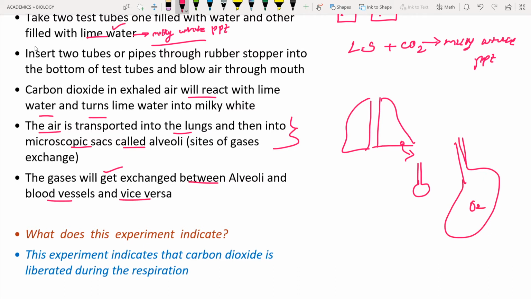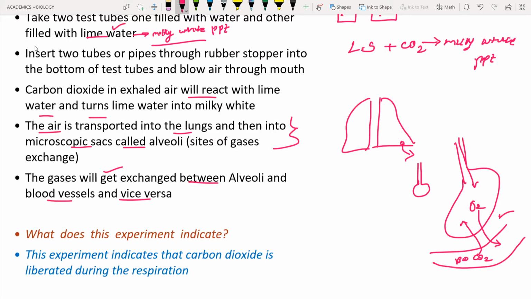This oxygen comes from the outside when you are inhaling. Here you can see the blood capillary. This capillary contains blood carrying carbon dioxide, because this blood is coming from the different tissues. This carbon dioxide will be released into the alveolus, and after releasing the carbon dioxide, the oxygen is taken into the blood by the RBC. So gas exchange occurs between the alveolus and the blood capillary. This is a main important concept.